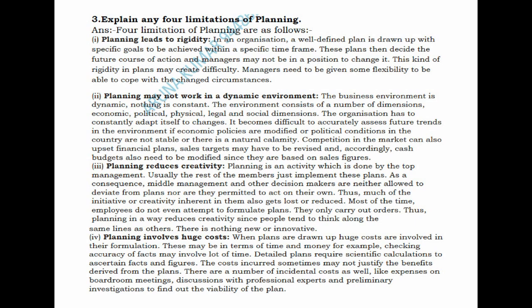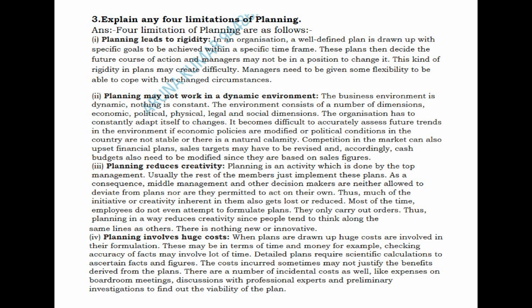So it becomes difficult to accurately assess the future trends and the environment if economic policies are modified or political conditions in the country are not stable or there is a natural calamity. So there are chances that the business environment keeps changing or fluctuating every now and then. So planning totally has to adapt to those situations according to the changes that take place in the business environment. So that is not possible. So planning may not work in a dynamic environment. Why? Because you can't prepare the plans whenever the business environment keeps changing.